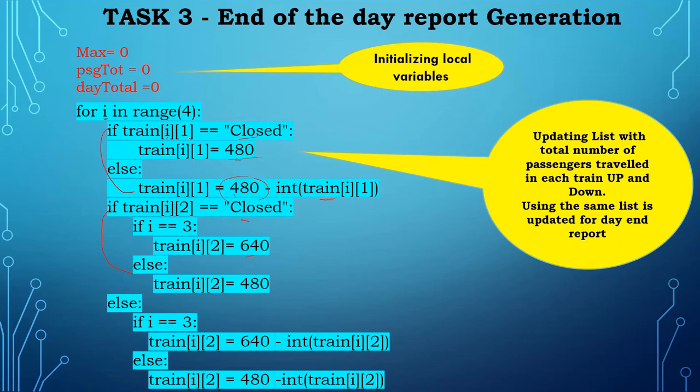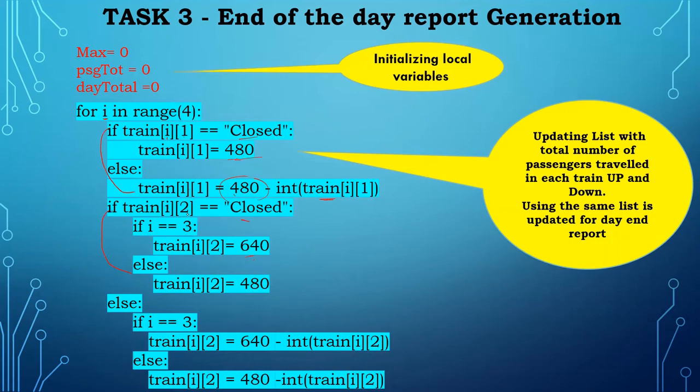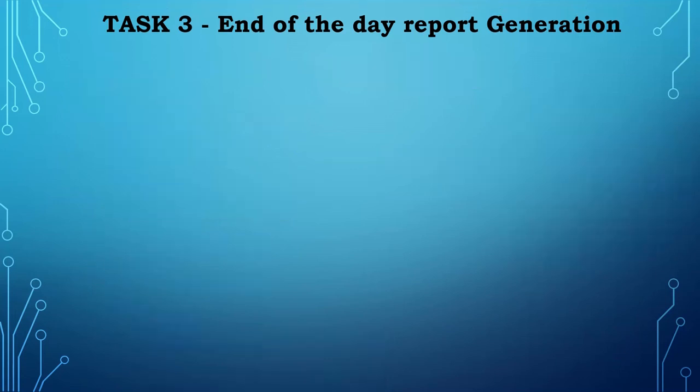This is for the departure up journey. 1 is up and 2 is down, so here the other journey is down. In down, only train 3 has 640. I checked that also, including that one, and here I am subtracting. In this if-else statement, if i is 3, I subtract from 640, else I subtract from 480. I am just updating the same list, using the same list for the update.